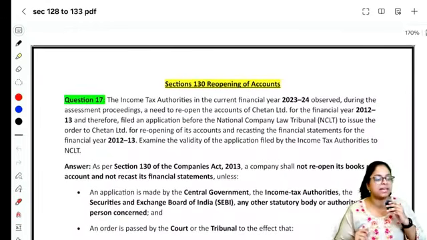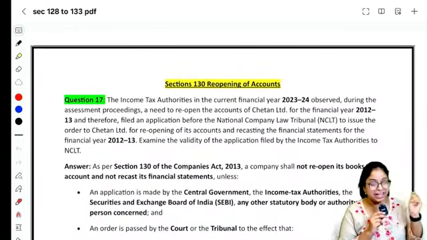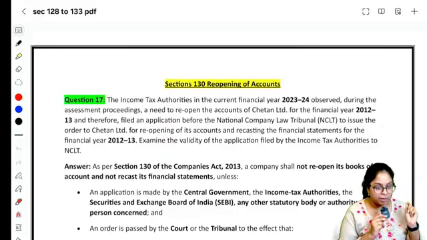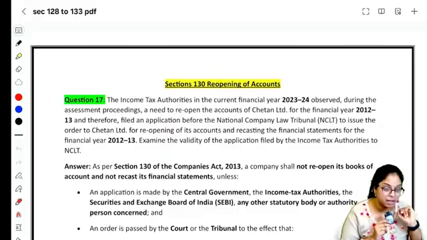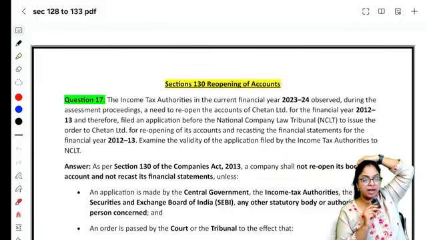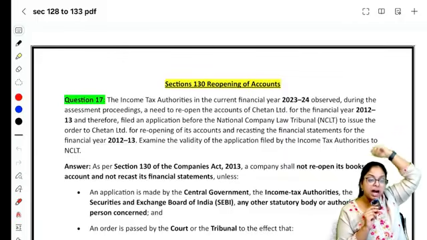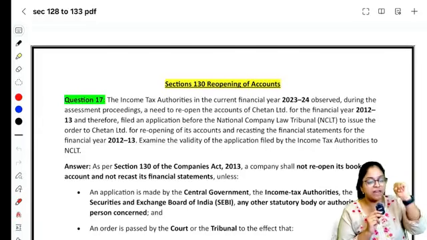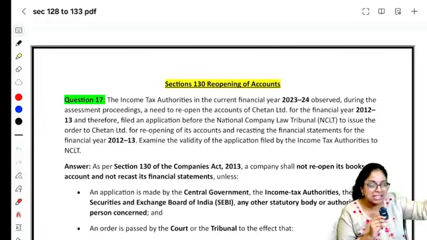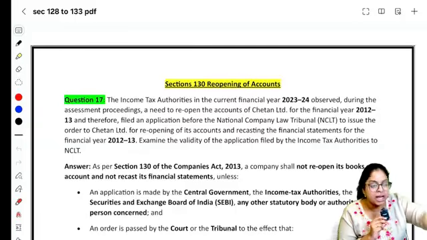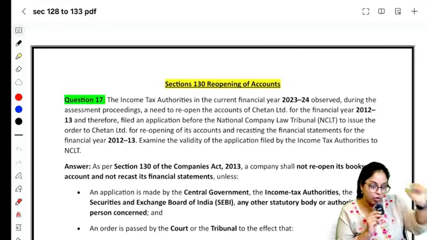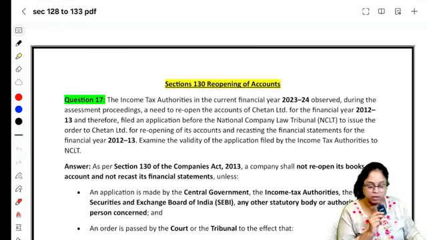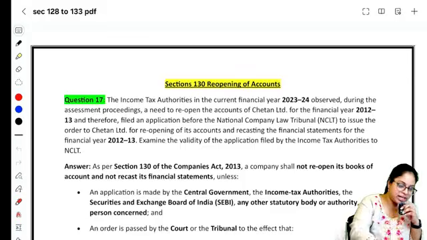Look at this. The income tax authority in the current financial year 23-24 observed during the assessment proceedings a need to reopen the accounts of Chetan Limited for the financial year 12-13. அப்படின்னா almost 8 years-க்கு முன்னாடி இருக்கிற financials-ஐ நீ open பண்ணுன்னு சொல்ற. எவ்வளோ time வரைக்கும் financials open பண்ணலாம்? Last 8 years வரைக்கும் financial open பண்ணுறதுக்கு income tax authority can apply to the NCLT or the court. You are standing right now at 23-24. You want to open for which year? 2012-13. Not possible.